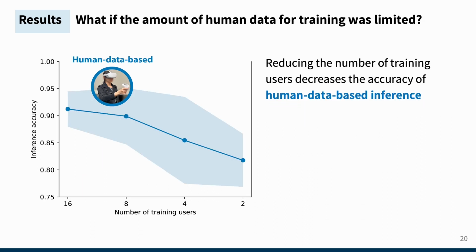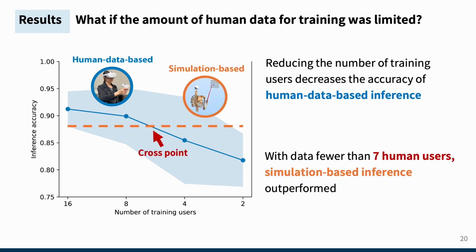However, it's important to note that the performance of human data-based methods depends on the volume of the training data. Our findings indicated a decrease in inference accuracy with lesser amounts of human user data. Importantly, our simulation-based inference outperformed the human data-driven approach when it was trained with data from fewer than 7 human participants.